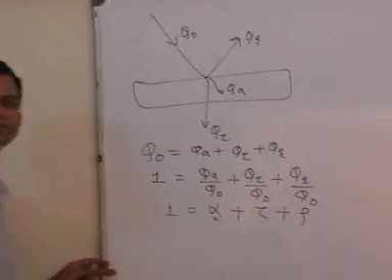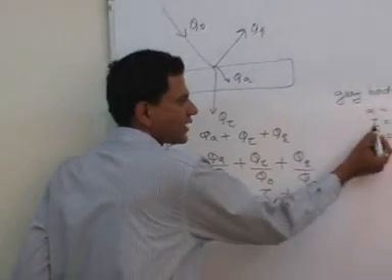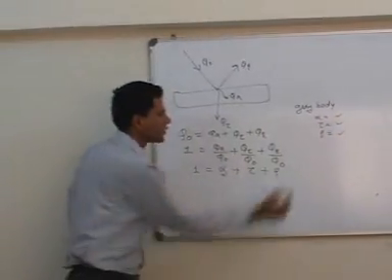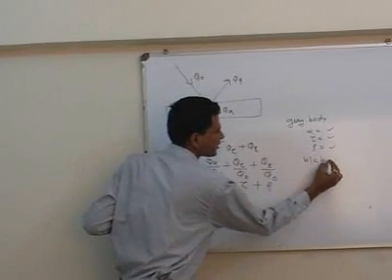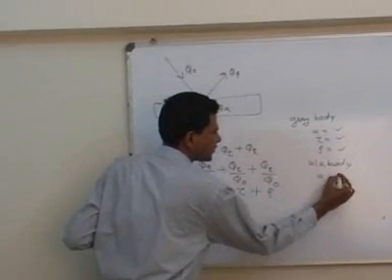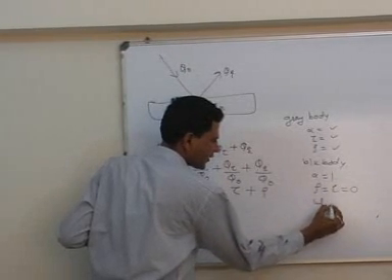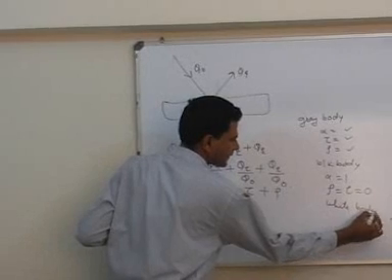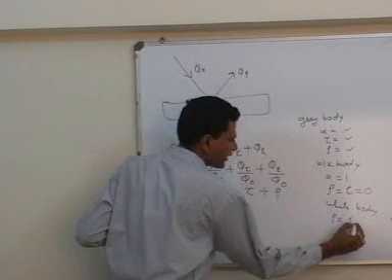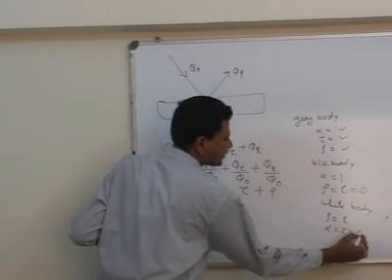This alpha is absorptivity. Alpha, tau and rho will have some values. For a black body, alpha equals 1, tau and rho will be equal to 0, and for a white body, rho is equal to 1 and alpha and tau equal to 0.